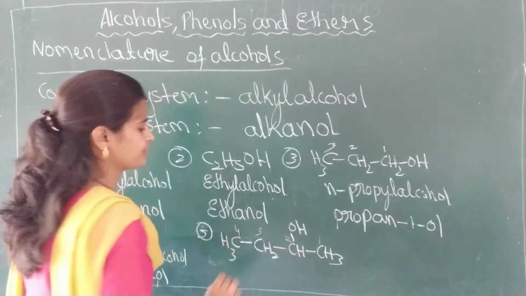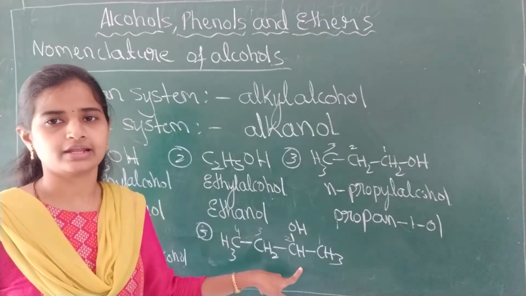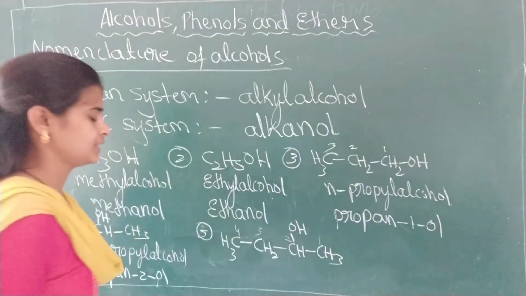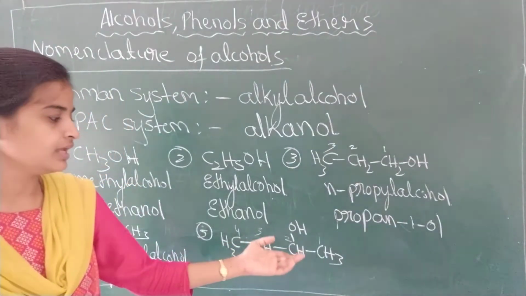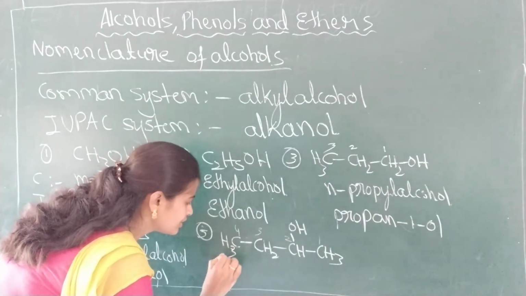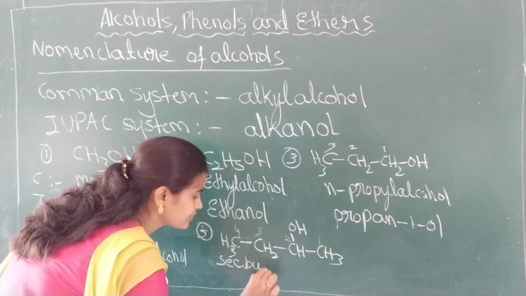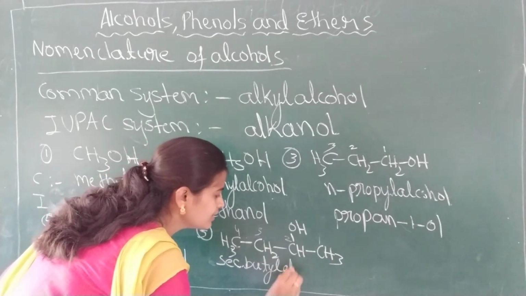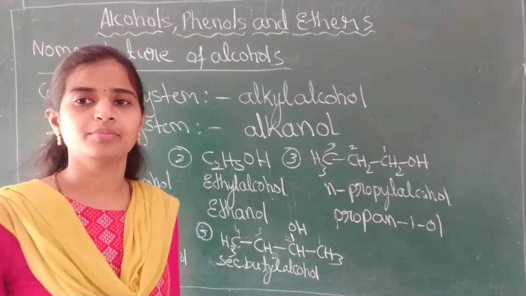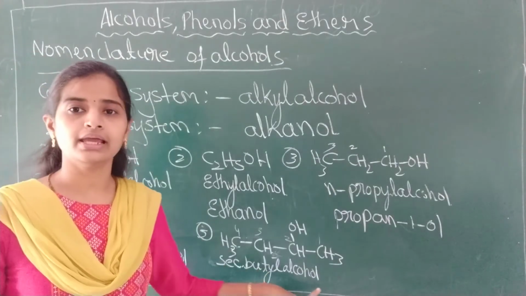1, 2, 3, 4. The common name of this one: see here, the OH group is attached to the secondary carbon atom. So the common name is secondary butyl alcohol. In short you can write SEC. Secondary butyl alcohol. If the Br is attached here, what do we say? Secondary butyl bromide. Okay, one can understand secondary butyl alcohol.